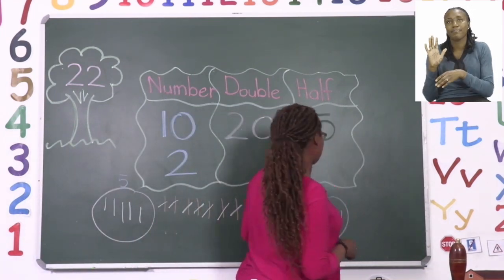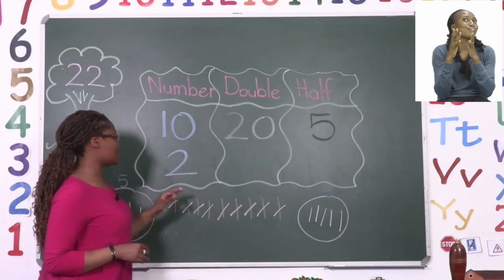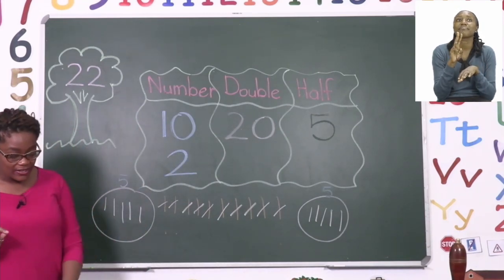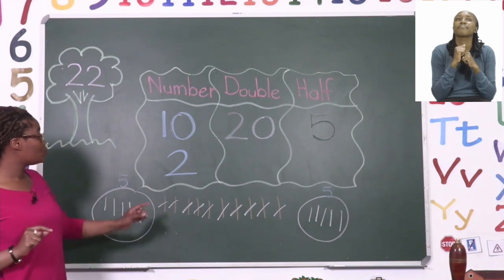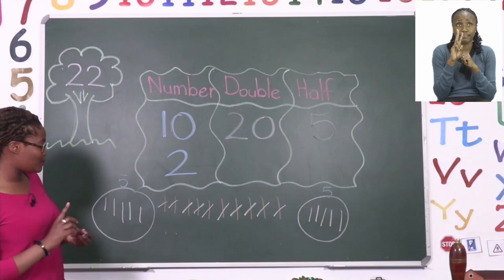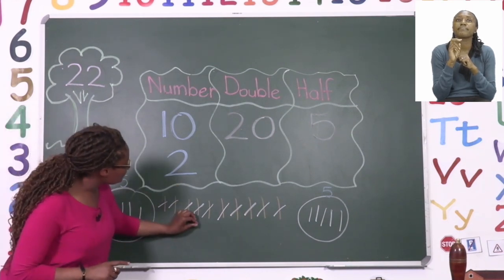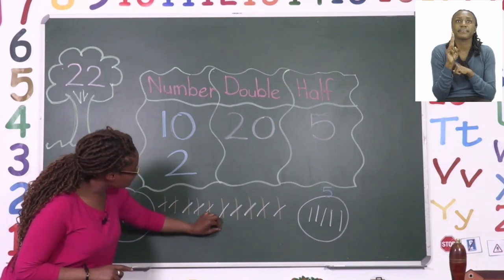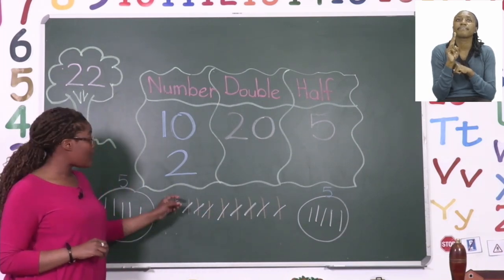Good job, everyone. Now let's do the second one, number 2. So what we're going to do is we're going to draw our 2 balls. Let's do balls this time. So 2 balls. 1, 2. And now we need to double that number.